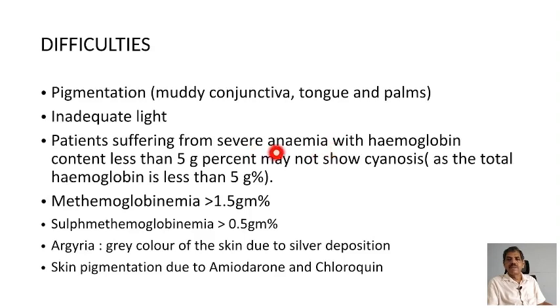Patients suffering from severe anemia, as already mentioned, may not show this cyanosis at all because they develop severe complication of hypoxia. Before showing cyanosis, they may succumb to severe hypoxia.